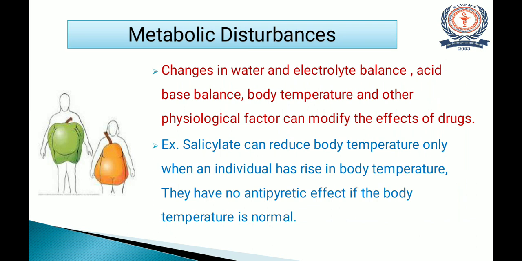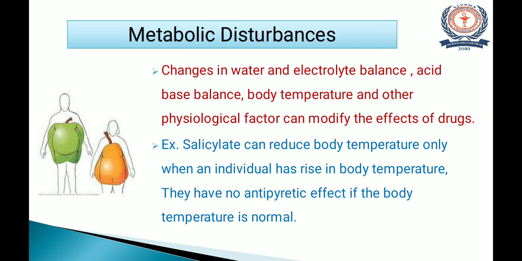Then the last factor is metabolic disturbances. Now there are various physiological balances in our body. So whenever there is a change in water and electrolyte balance, acid base balance, body temperature and other physiological factors, only then can they modify the effect of a drug. For example, salicylates can reduce body temperature only when an individual has a rise in body temperature. They have no antipyretic effect if the body temperature is normal.